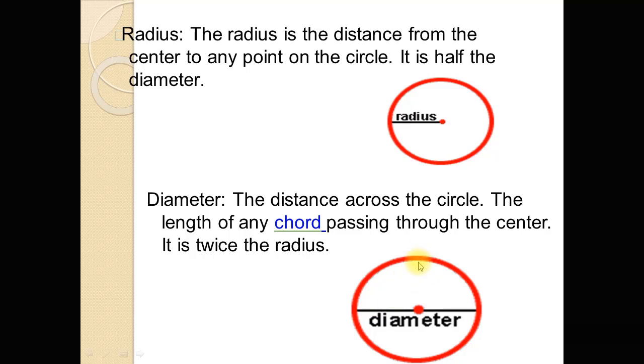Suppose we go from this point to this point. The line which joins any 2 points of the circle and passes through the center is called the diameter of the circle.